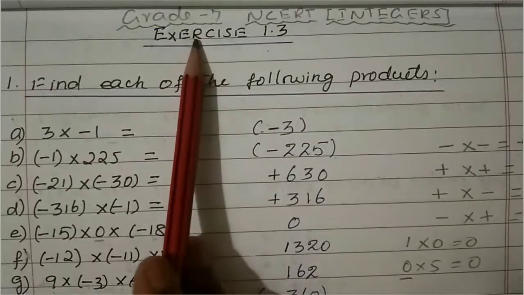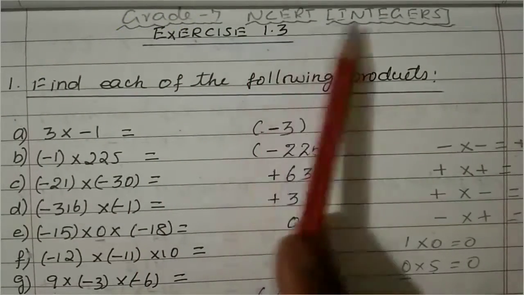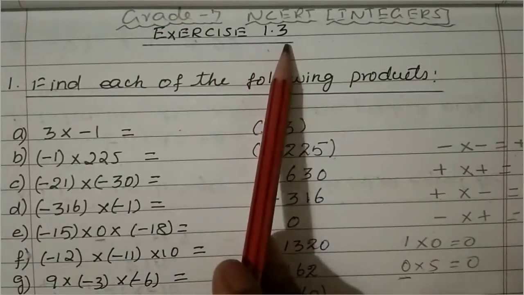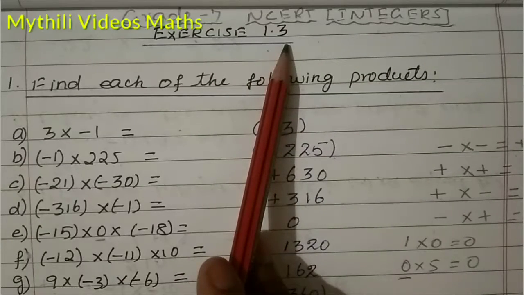This is 7th standard maths NCERT syllabus. First chapter is integers. So in this exercise 1.3, the 7 problems we have completed. Now we have to do the 8th problem.